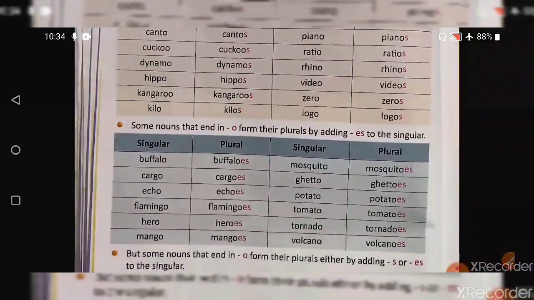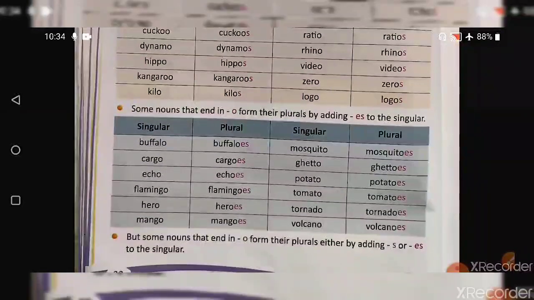Next one is some nouns that end with o form their plural by adding es also. So now we have other nouns also which we make plural by adding es when they are ending with o, like buffalo becomes buffaloes, flamingo becomes flamingos, mango becomes mangoes, mosquito becomes mosquitoes, tornado becomes tornadoes.